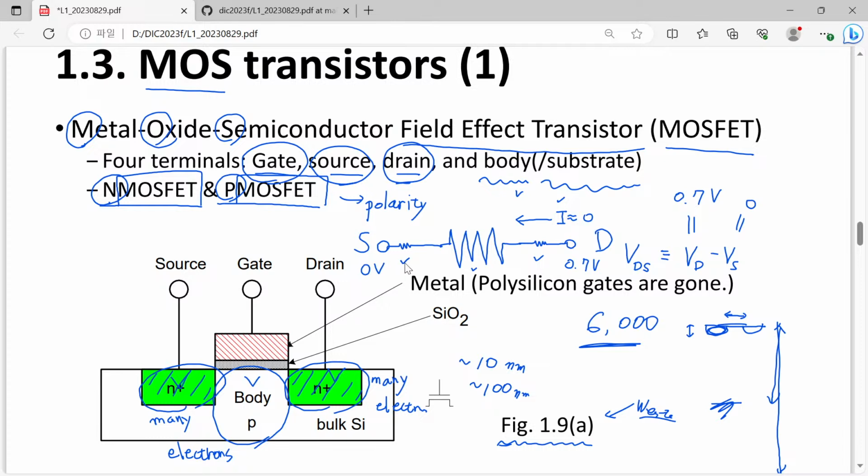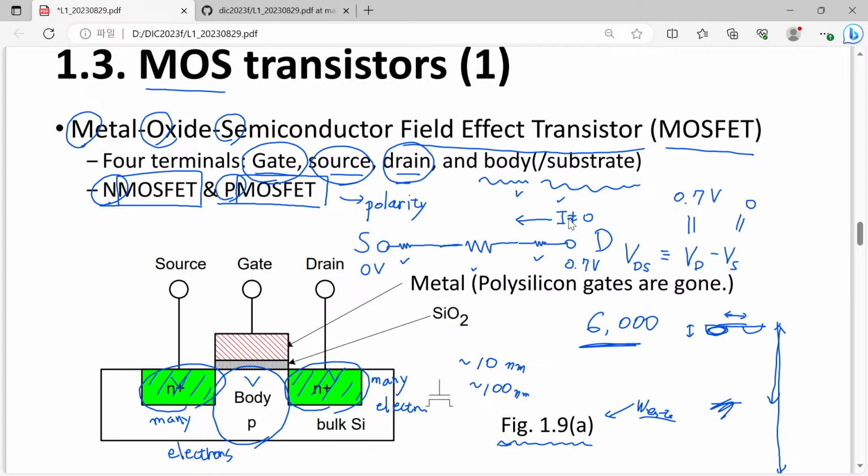But let's think about another case. If we can control the magnitude of this resistance in some way, so let's say that now we have a more or less comparable resistance for this central part, then what will happen? In this case, our resistance cannot be close to 0, and we will have a certain current conduction.